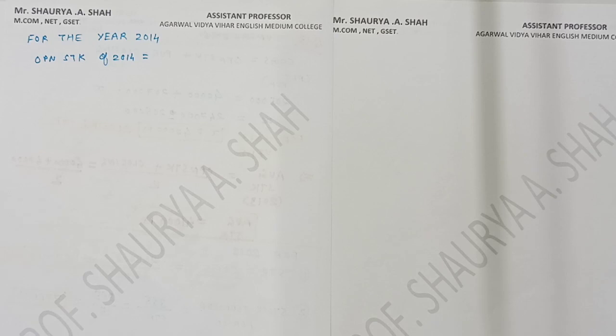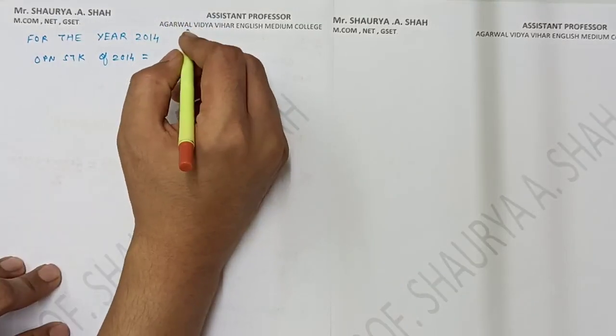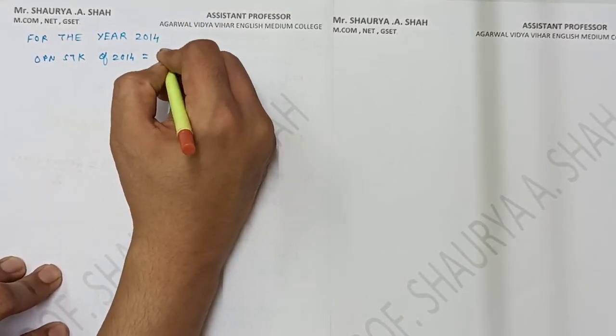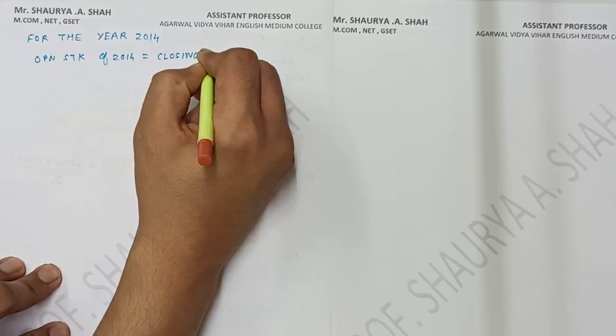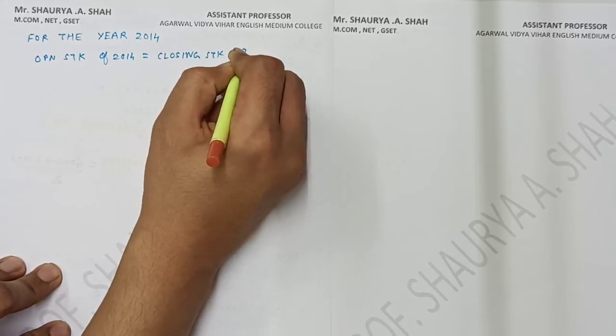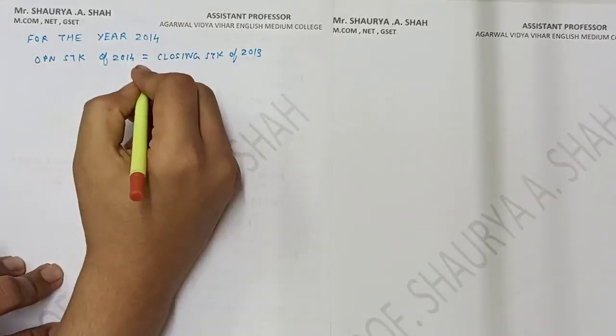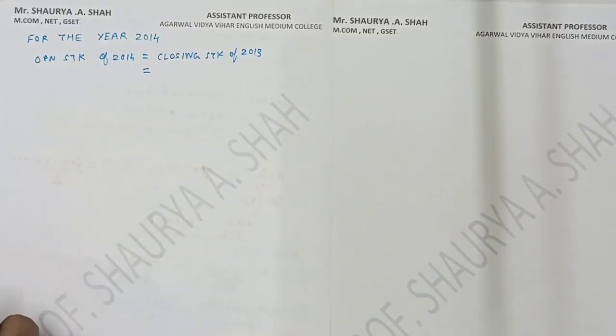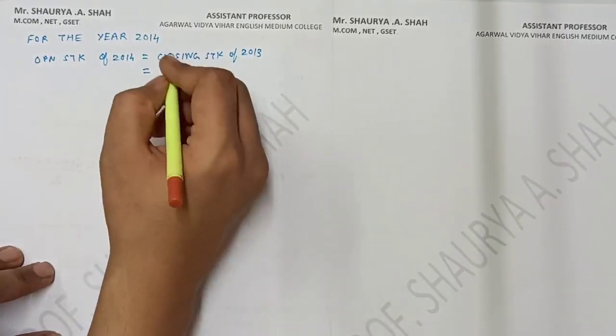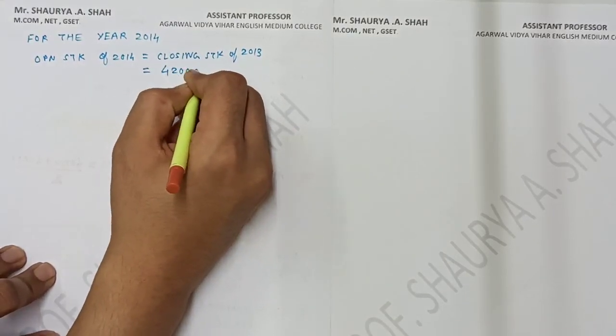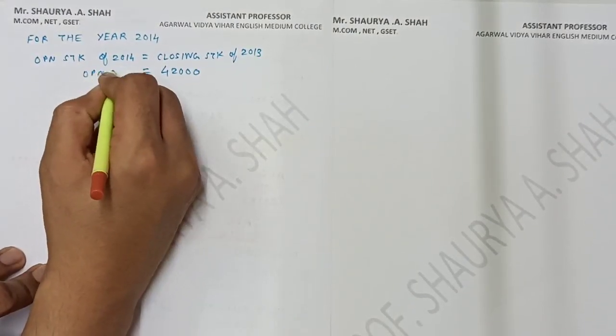So opening stock of current year is the closing stock of last year, always remember. I'm just writing for your knowledge also. Opening stock of 2014 is equal to closing stock of 2013. Always remember this concept, right? So closing stock of 2013 we calculated, right? So what is it? 42,000. So I have got the answer of opening stock.